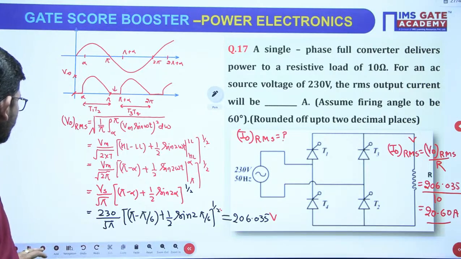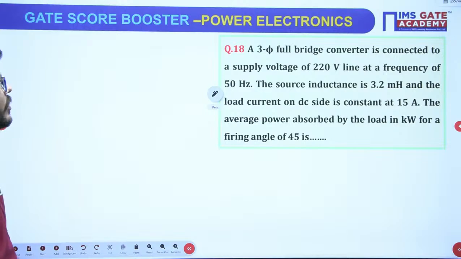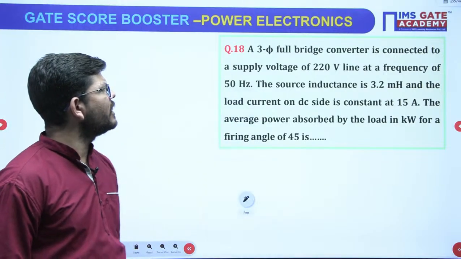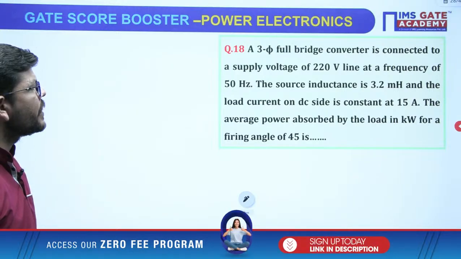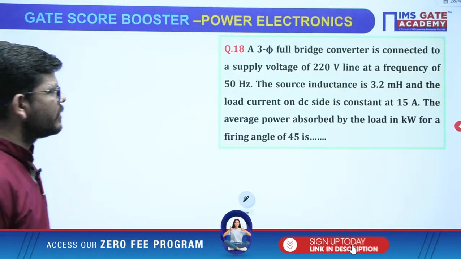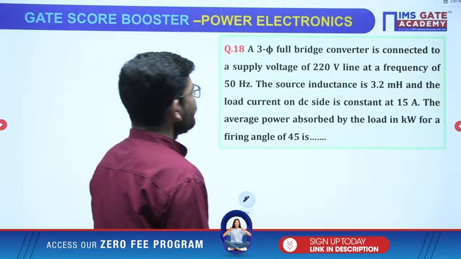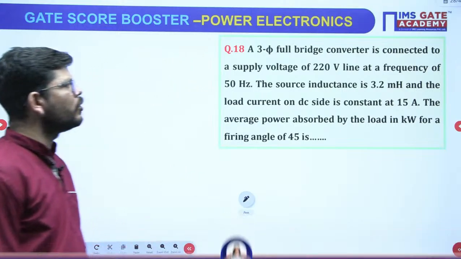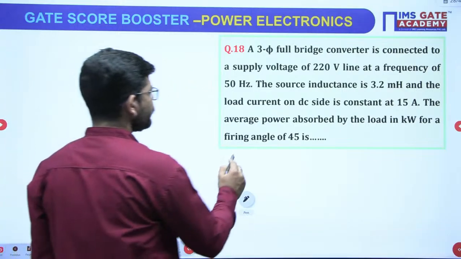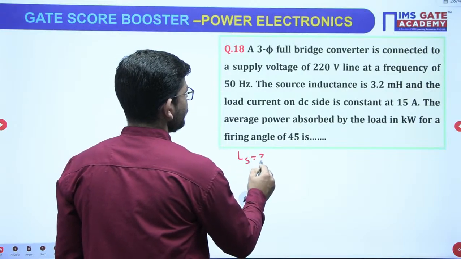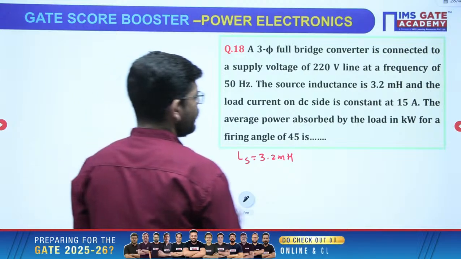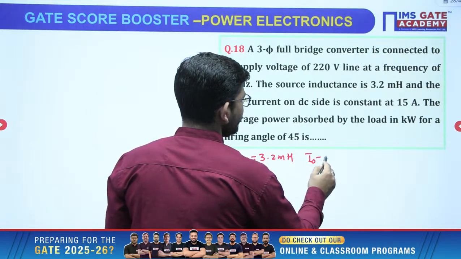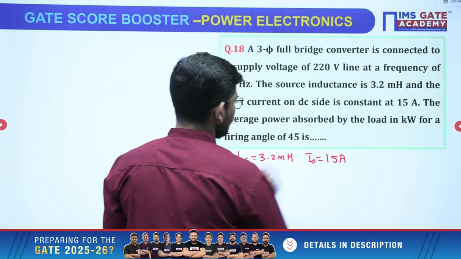Now after this question, this is the next question. See this one. A 3-phase full bridge converter is connected to a supply voltage of 220 volt line. This is the source voltage at a frequency of 50 Hz. The source inductance Ls is 3.2 millihenry and the load current at the DC side is 15 ampere constant current.